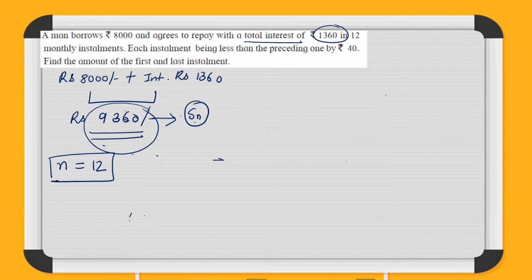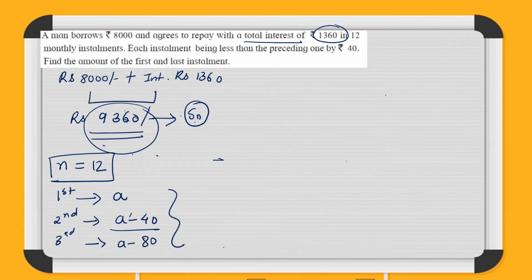We don't know the first installment. If the first installment is A, the second installment will be 40 less than A, that means A minus 40. The third installment will be 40 less than this amount, so A minus 80. So we get our D over here.